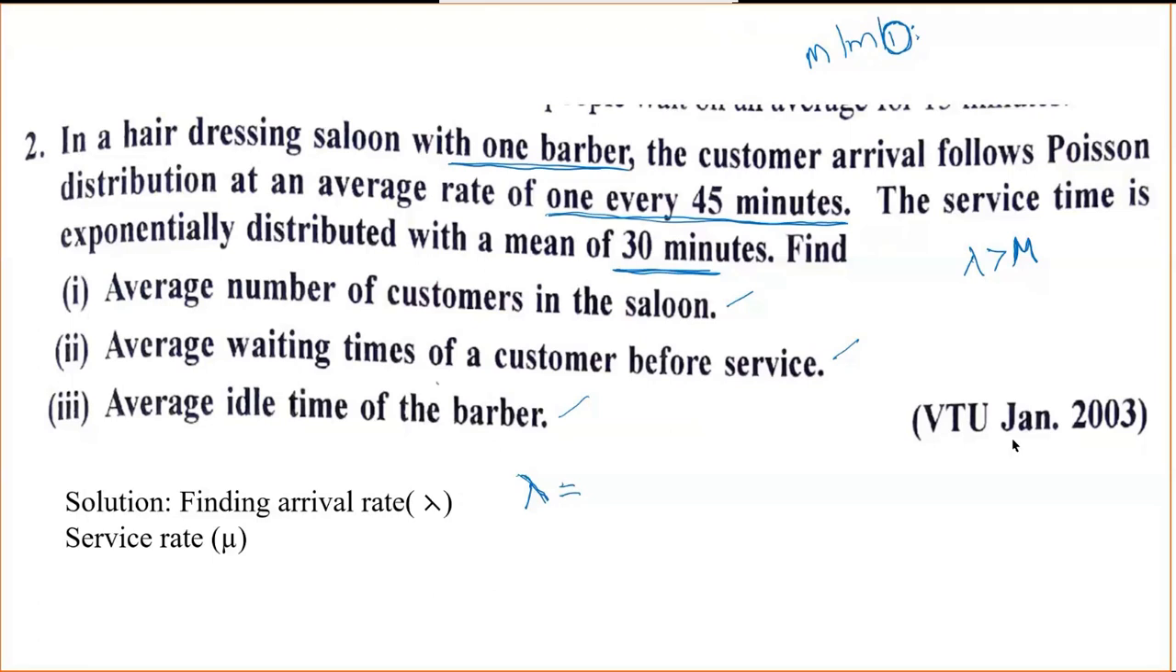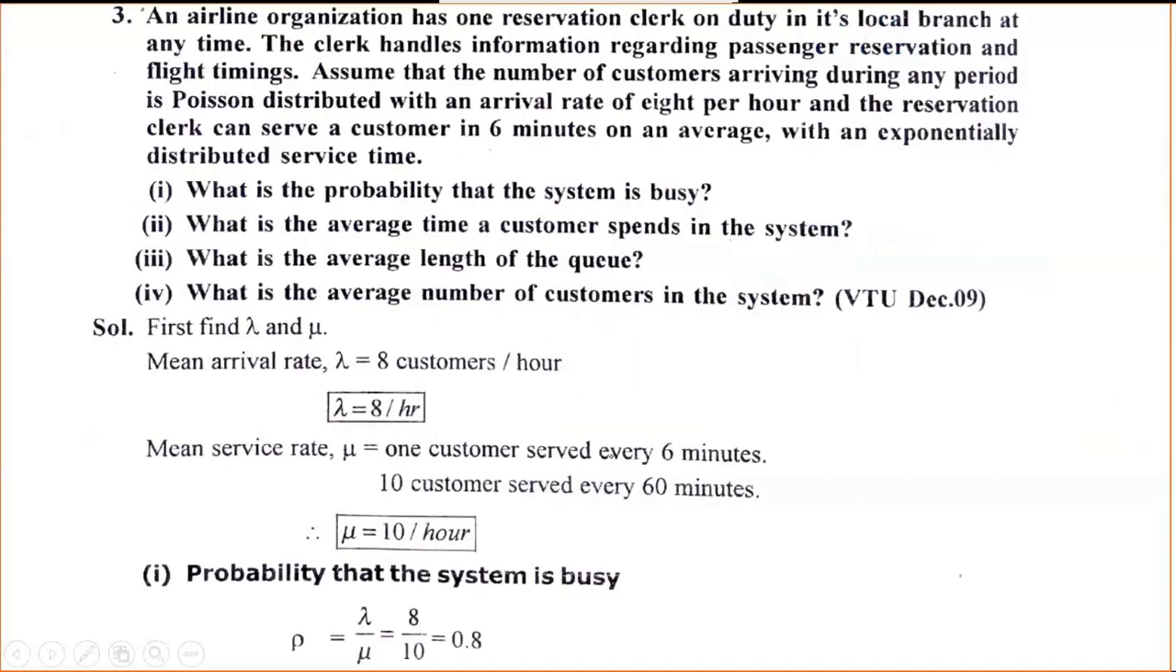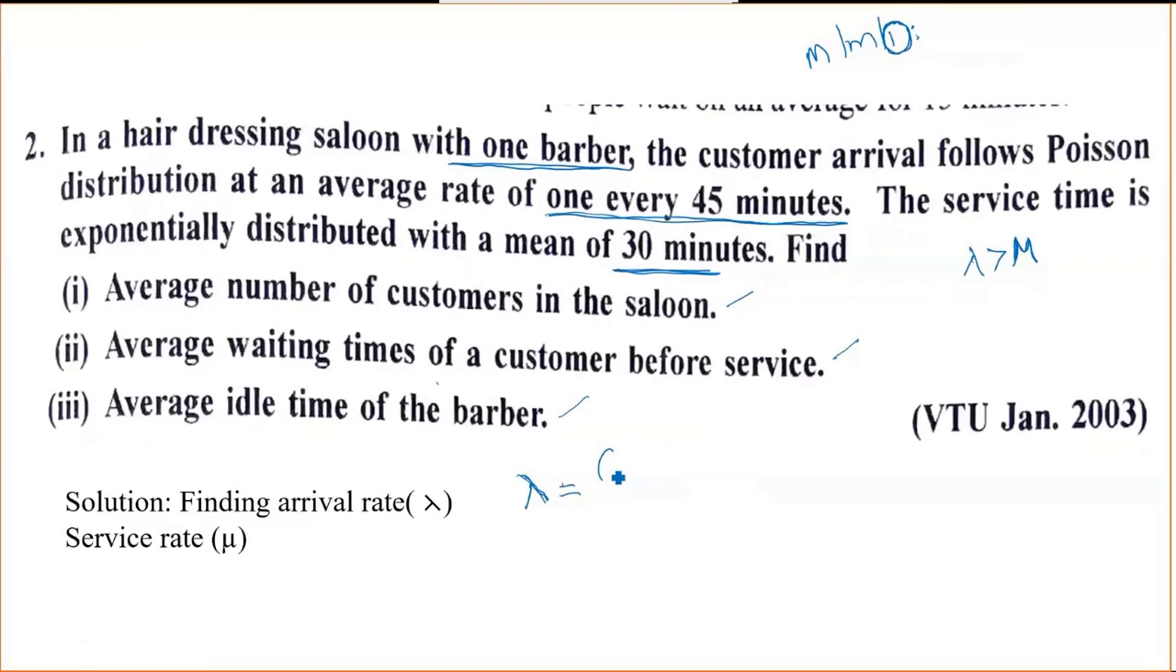Because one person is taking 45 minutes. So it means, how many customers are coming? One customer is coming for every 45 minutes. What about 60 minutes? So for 60 minutes divided by 45. Total available is 60 minutes, and the customer is coming at 45. So this is equal to 4 by 3, that is equal to 1.33.